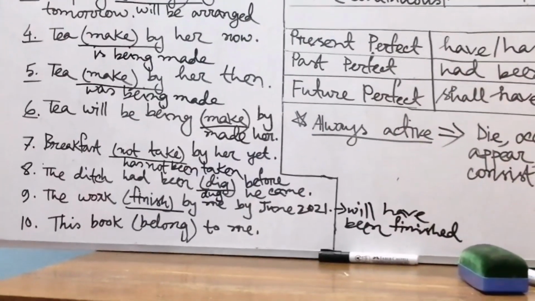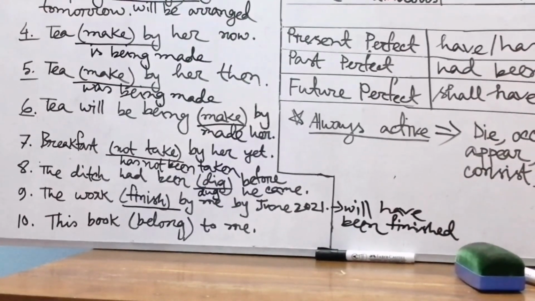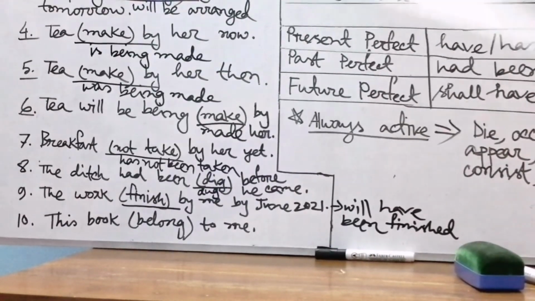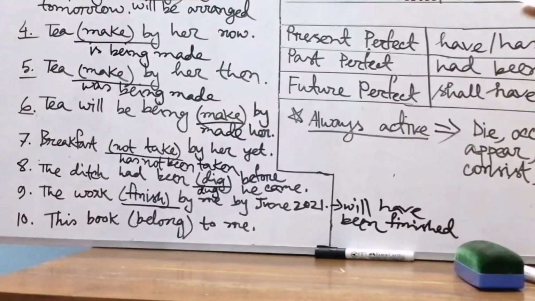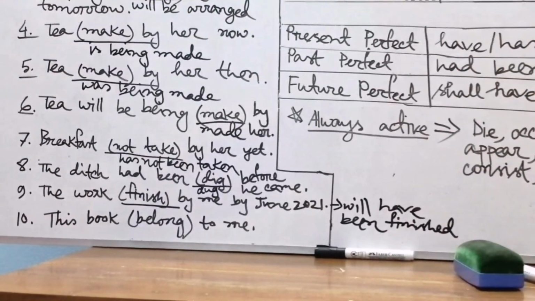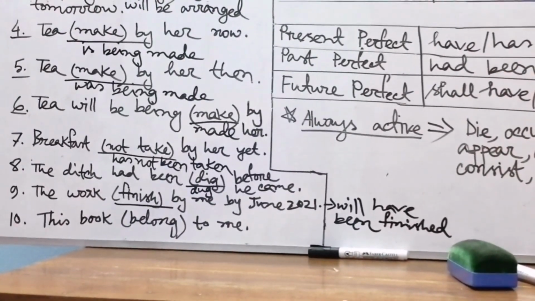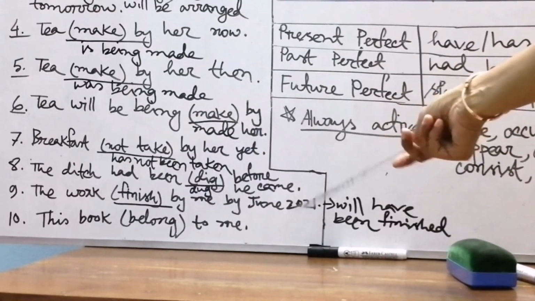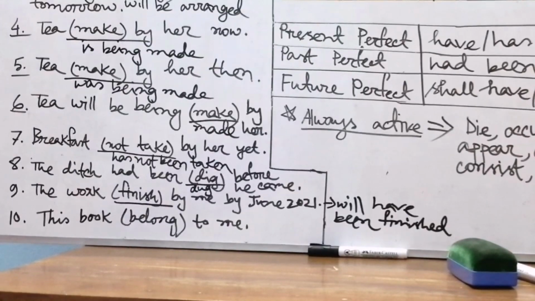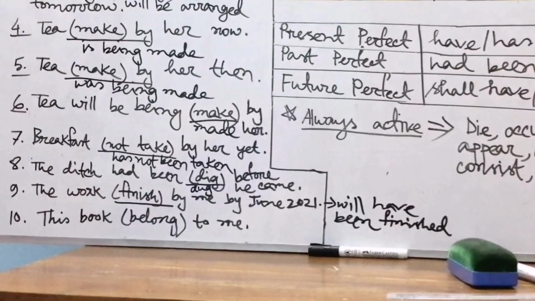Okay, the work can't be finished by itself. Someone or somebody or I or you, we need a subject to finish the work. So you have to think in this way: the work is the object. The object has taken the place of the subject, so we will follow the structure of passive voice. And here we find "by June 2021", so we have followed the structure of the passive voice of future perfect tense.